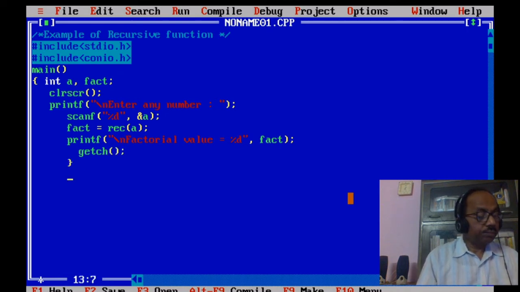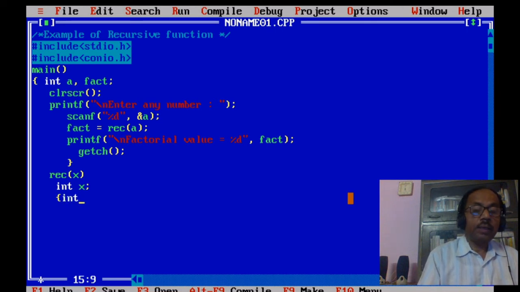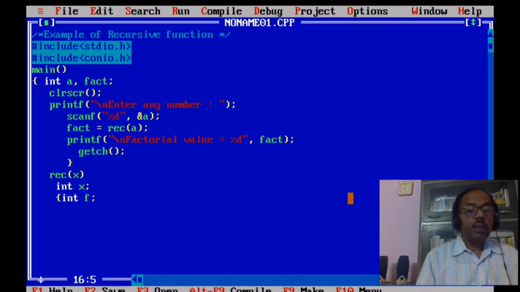Now move to the function. Our function name is rec. This is the function: int rec, int x, int f.